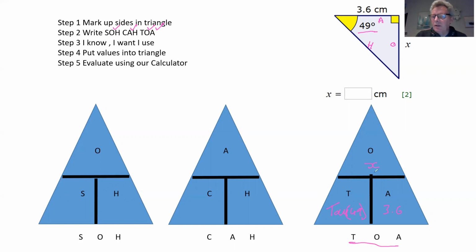So on this one, because it's one of the top ones, we want to find X at the top of the triangle, we're just going to do a times. So I'll go to my calculator and put that in, and let's see what we get. We get tan 49 times 3.6 is going to give us 4.11.